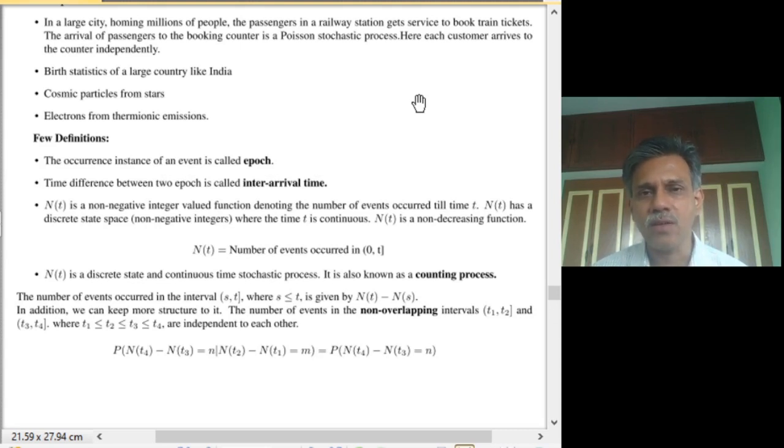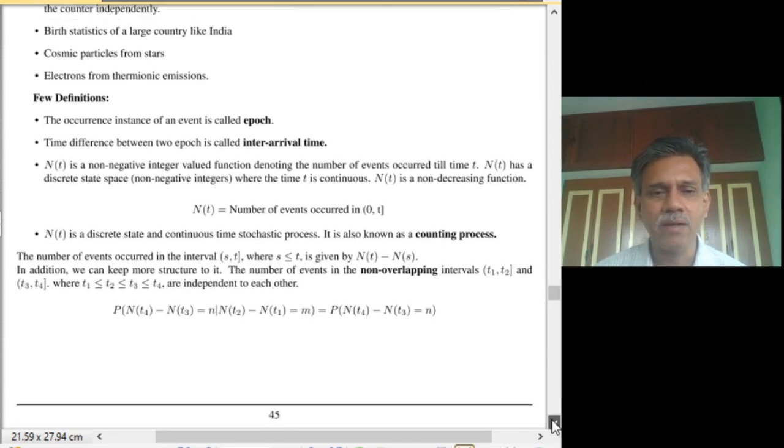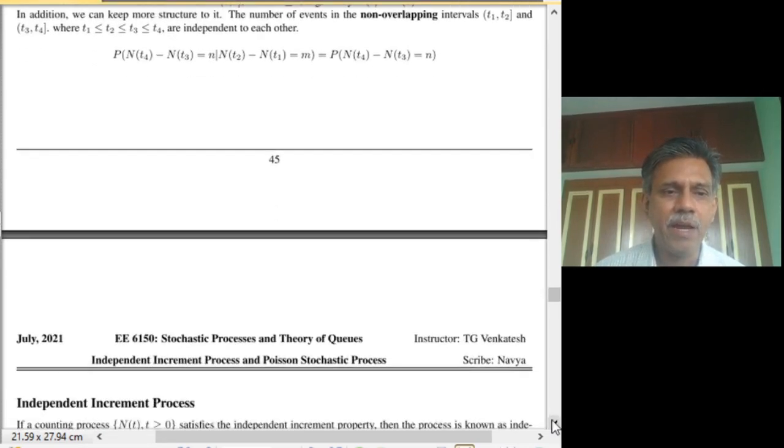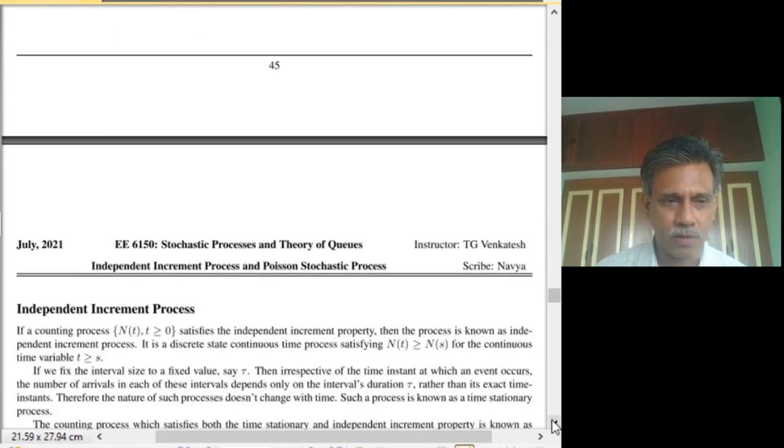They don't talk to each other and then take a decision to come in a staggered manner. They come out and join the queue for reasons of their own which are independent of others. That is the rationale behind coming up with this structure, namely the independent increment process.